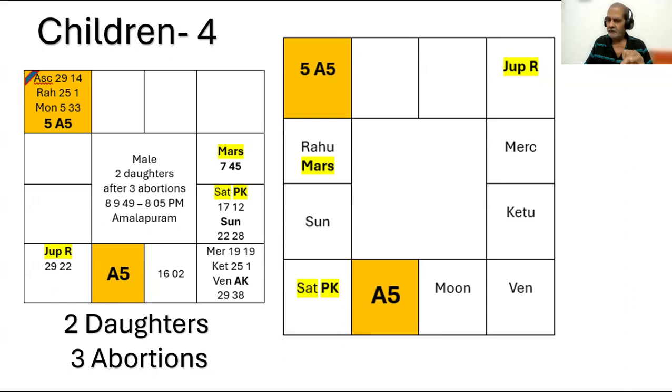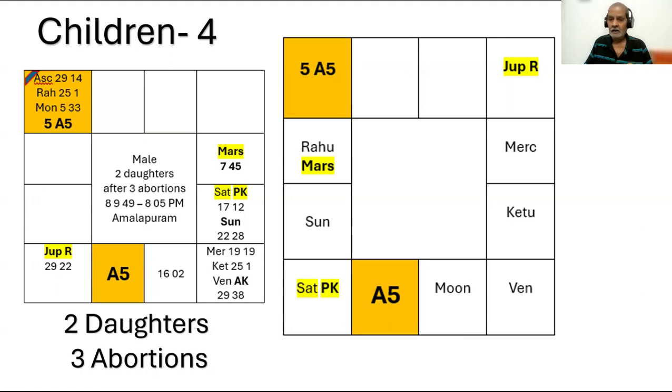If A5 or the fifth from A5 or the Lord of A5 or fifth from A5, Jupiter and Mercury, two houses A5 and fifth from A5. Jupiter and Mercury, these are two planets because the dual signs are Pisces and Sagittarius, Lord Jupiter. Another pair is Gemini and Kanya, Lord is Mercury. So for twin children, Jupiter and Mercury are said to be Karakas. You can remember this in that way.